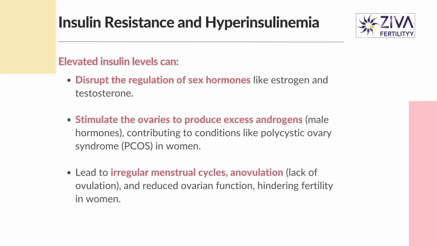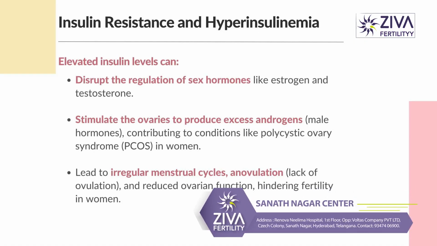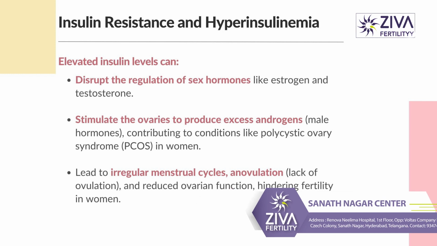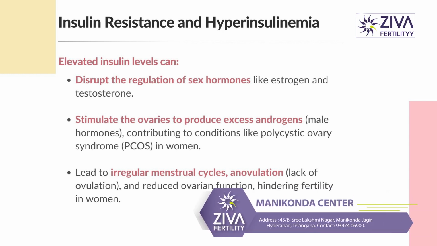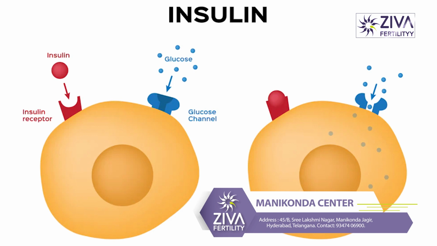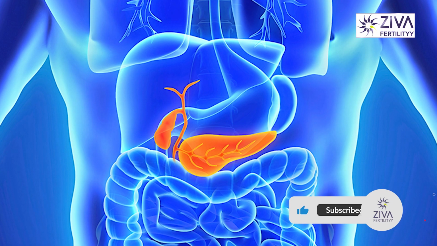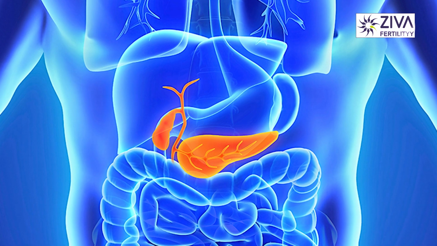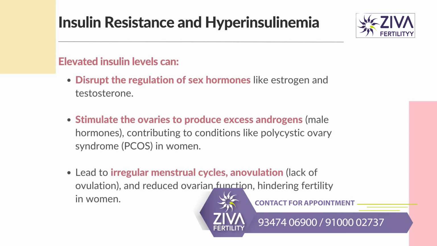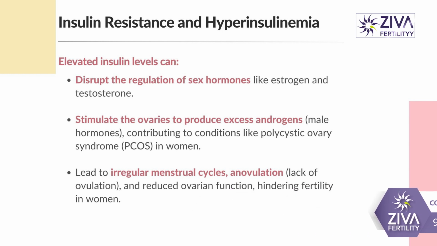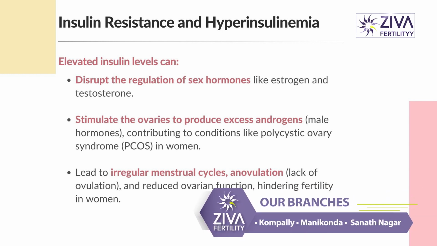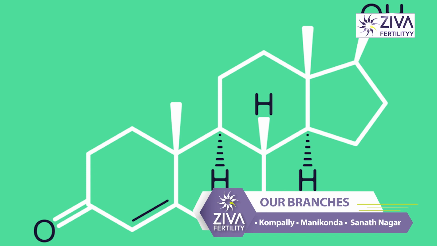First is insulin resistance and hyperinsulinemia. Obesity often leads to insulin resistance, where the body cells don't respond properly to insulin. In response, the pancreas produces more insulin to compensate. Now, these elevated insulin levels can disrupt the regulation of some hormones like estrogen and testosterone. They can stimulate the ovaries to produce excess androgens, which are male hormones actually.